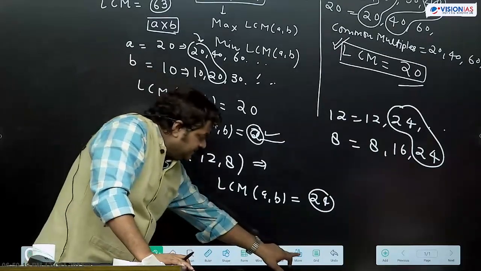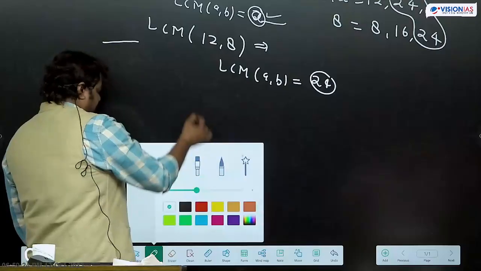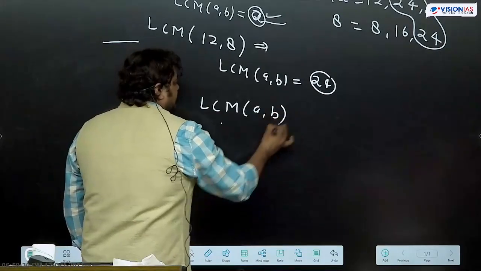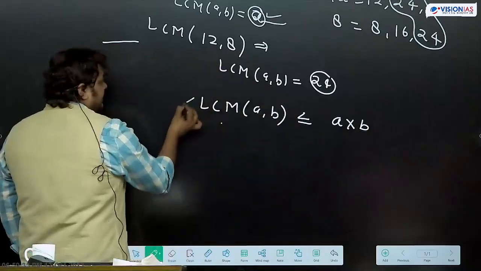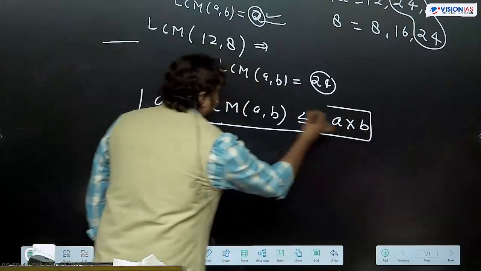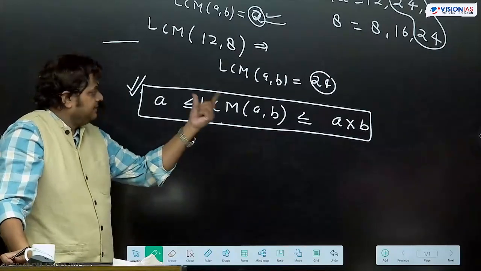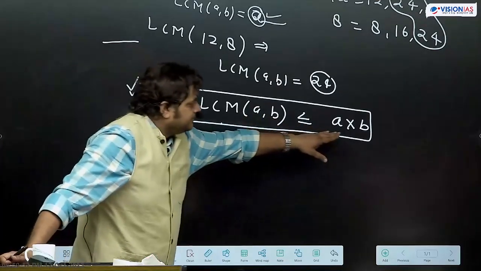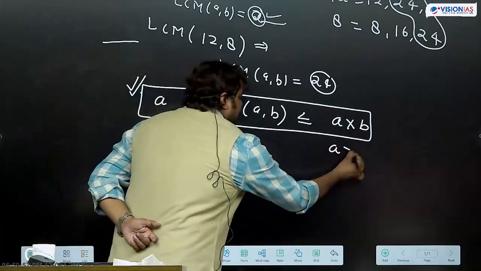So with the help of this we can write the possibility that LCM of A and B will be less than or equal to A into B, and greater than or equal to A. This we can write. For any number, this will be the relation. If some statement like this is coming in the paper, that the LCM of two numbers will be less than or equal to this and greater than or equal to this, whereas A is greater than B.